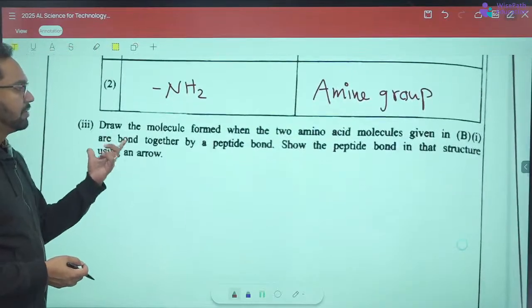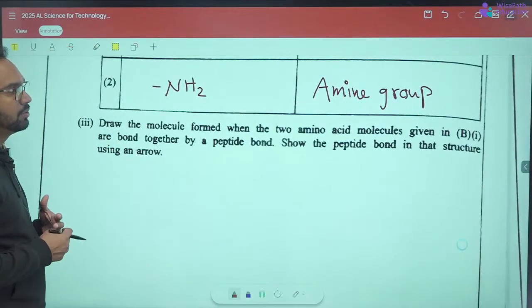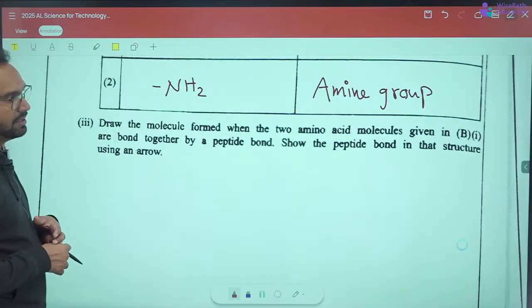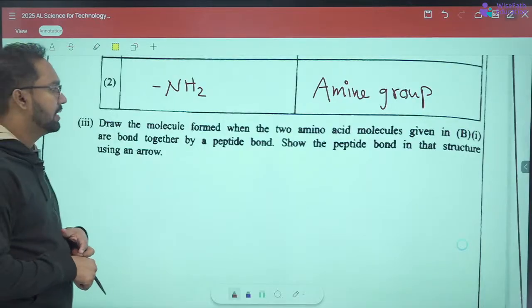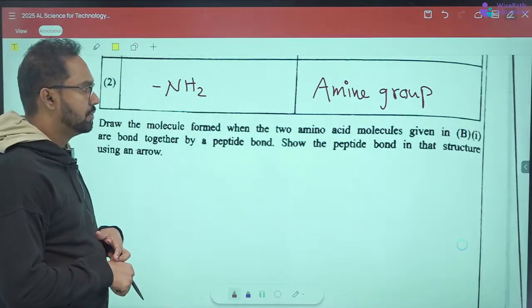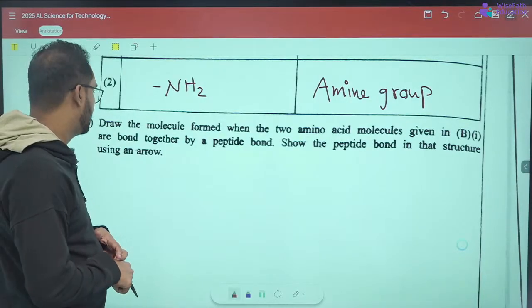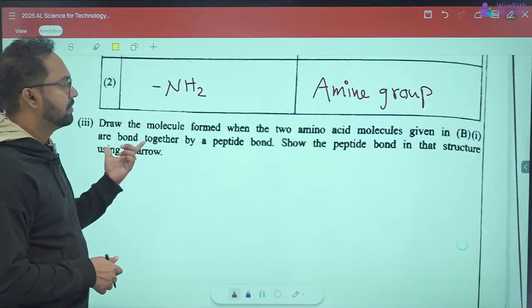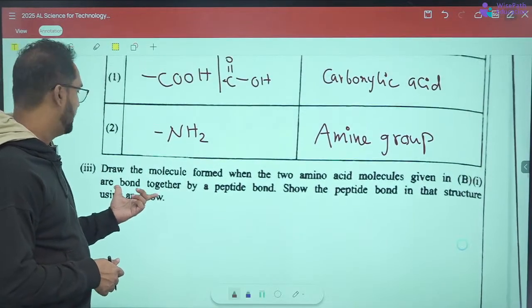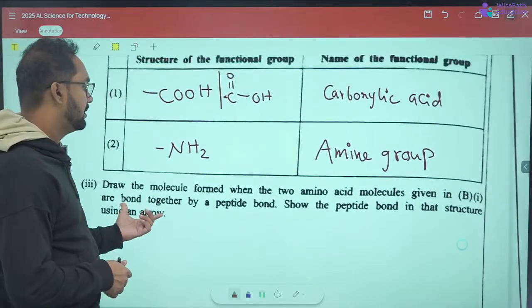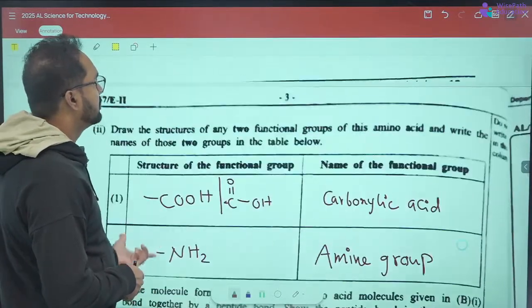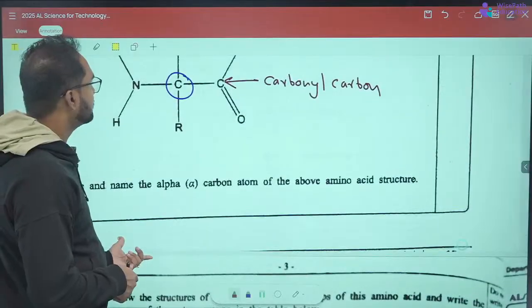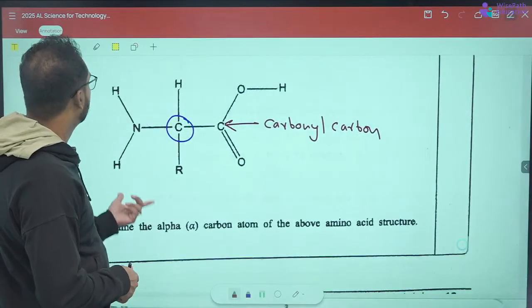Third one, draw the molecule formed when the two amino acid molecules given in B are bonded together by a peptide bond. Show the peptide bond in that structure using an arrow, right? So this is the amino acid we have, right?